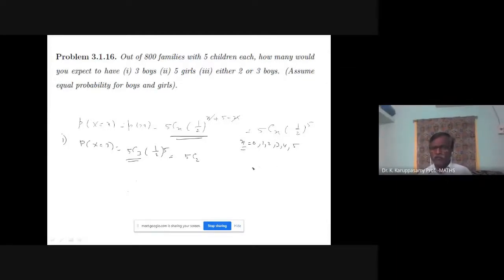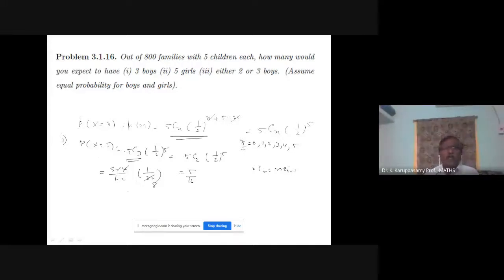So 5C3 equals 5C2, times 1/2 power 5. 5C2 value is 5 into 4 divided by 1 into 2, times 1/32. Cancelling, we get 5 by 16. 5/16 is the probability for a family to have 3 boys.